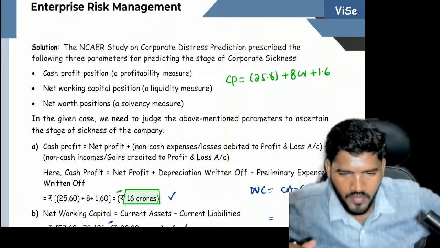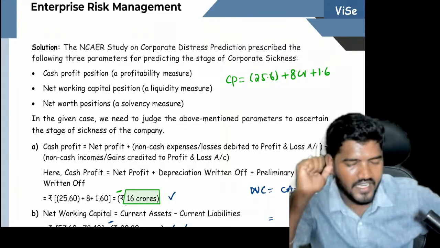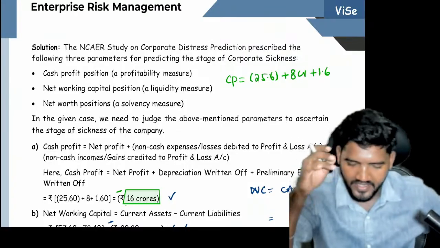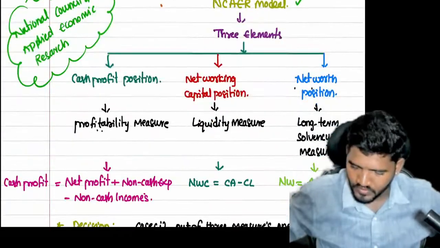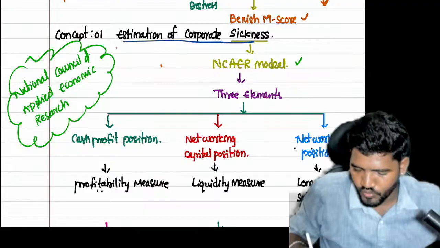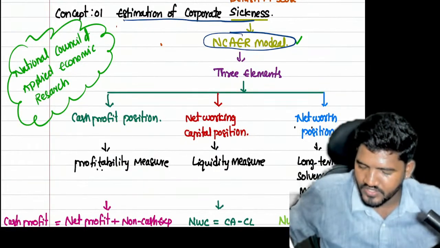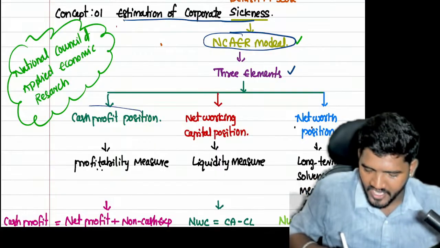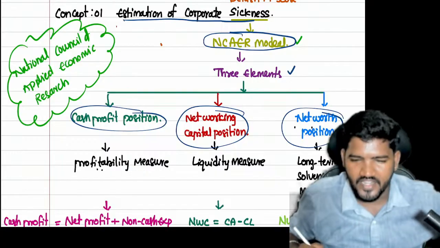Sir, how do I get full marks? You have to write the theory content first. After writing the theory content, you write all this. For the estimation of corporate sickness, we are using the NCAR model. In the NCAR model, there are three elements. First element is cash profit position. Next is net working capital position. Next is net worth position.